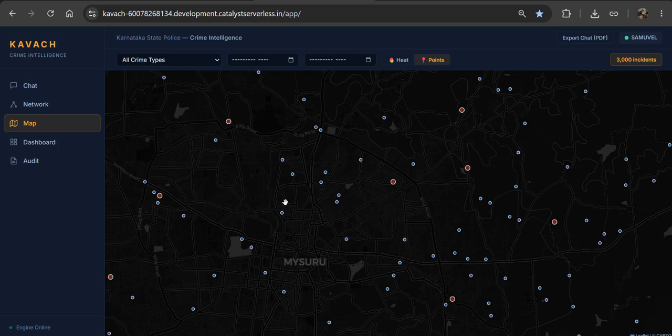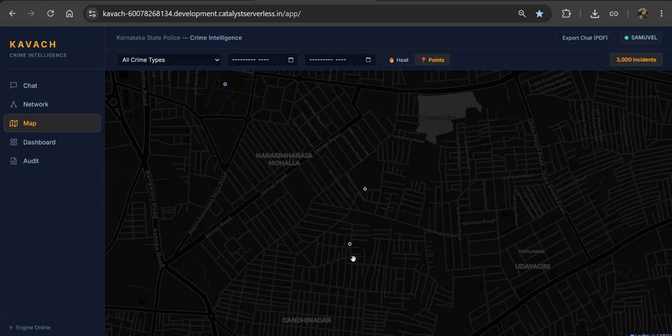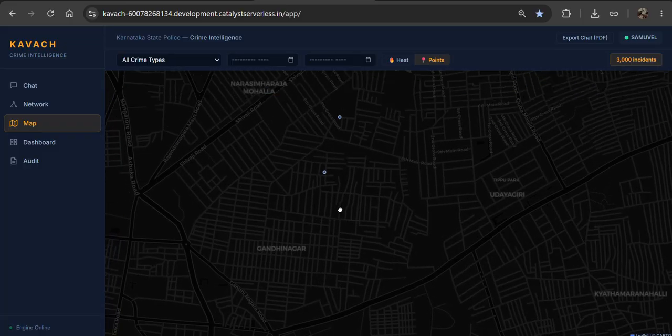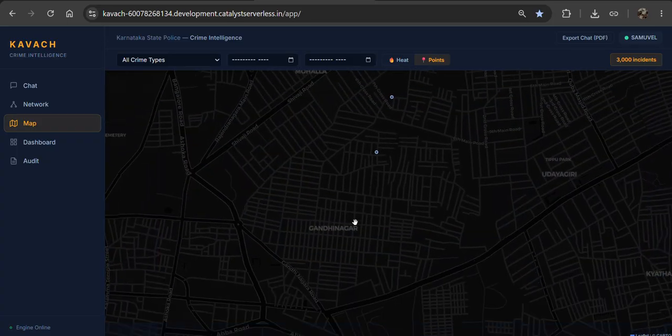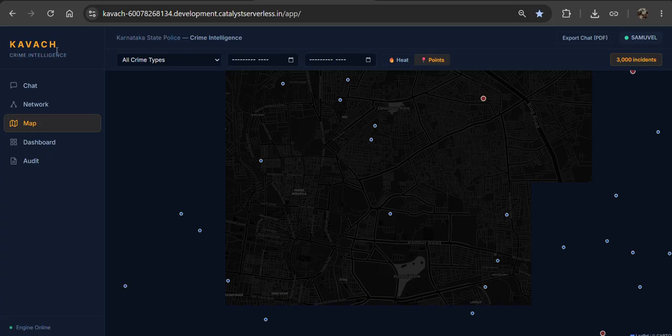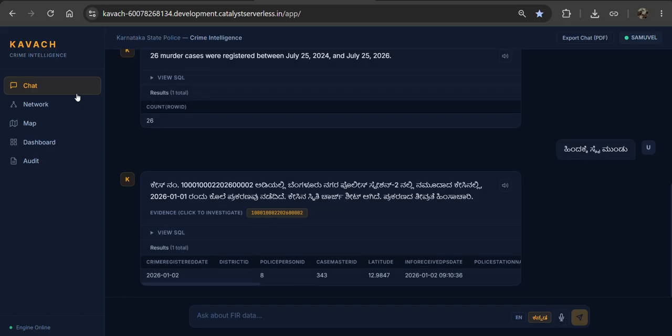For example, if you are looking for Mysore, we can easily see what cases have been filed against people and which were held in Gandhinagar. For example, if you are looking at what similar cases happened near Gandhinagar and what they were like. For example, criminal breach of trust, this case was filed in the Mysore place which is in Gandhinagar, and we can easily access the dashboard and the audit logs.